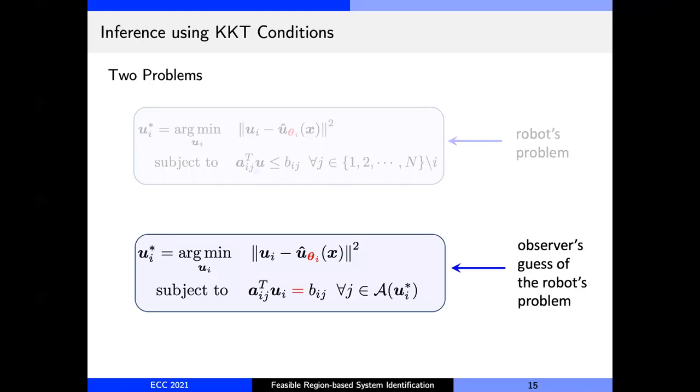Next, we have the observer's guess of the robot's problem, where we have equality constraints with respect to robots only in the active set. By way of our construction, both these problems will give the same control u_i star for the same positions of the robots. But it is this second problem that will help us get the explicit relation between the control u_i star and the parameters theta_i that we are after.